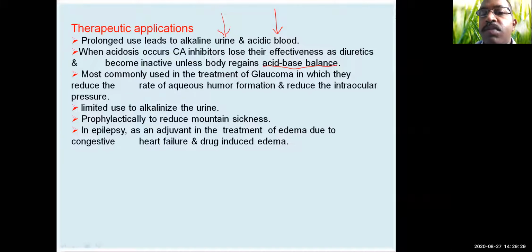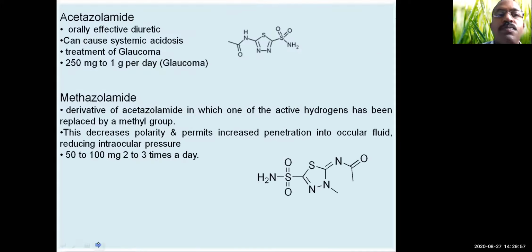Most commonly used in the treatment of glaucoma, in which they reduce the rate of aqueous humor formation and reduce the intraocular pressure. So limited use to alkalinize the urine, then prophylactically to reduce mountain sickness, and in epilepsy, as an adjuvant in the treatment of edema due to congestive heart failure and drug-induced edema. So this is the application of the carbonic anhydrase inhibitors.